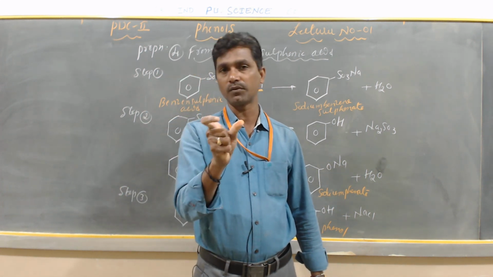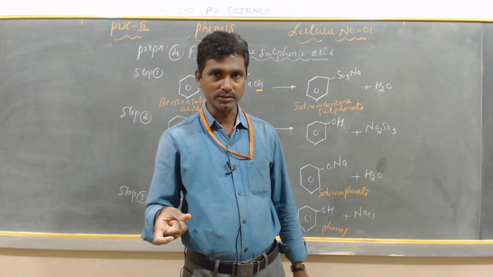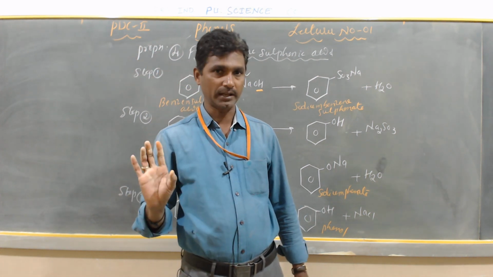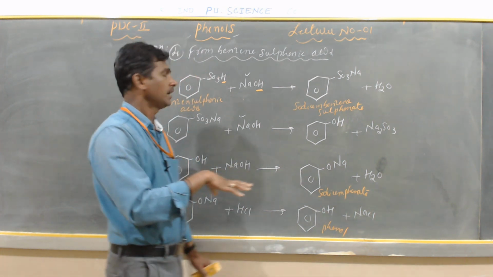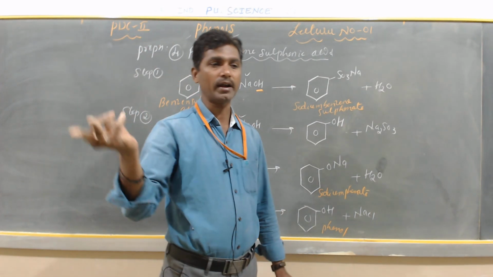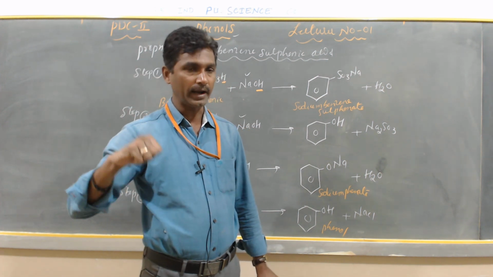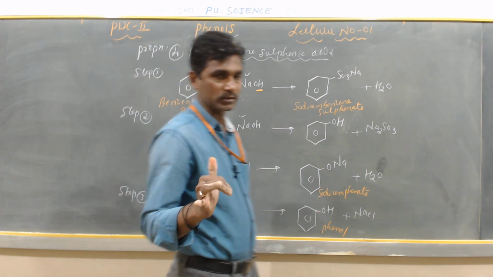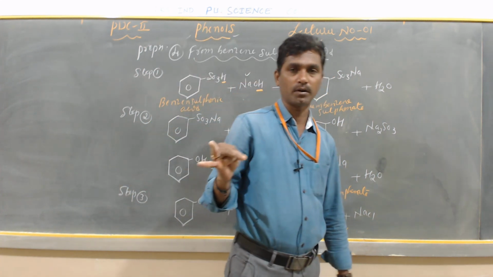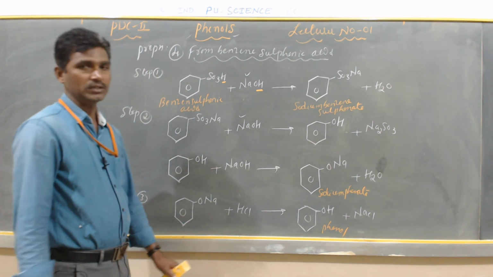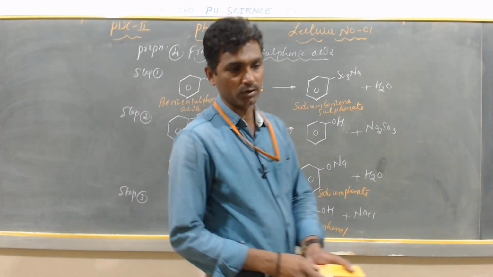So first, what are phenols? Phenols are aromatic hydroxy compounds where the OH group is directly bonded to the benzene ring. The phenols are of three types: monohydric phenol, dihydric phenol and trihydric phenol. And next are the methods of preparation. There are a total of 4 methods of preparation: from haloarene, from benzene diazonium chloride, from cumene, and the last one from benzene sulfonic acid. Thank you, my dear students.